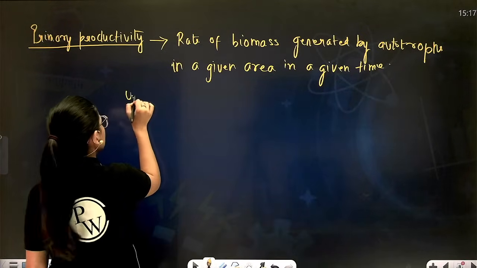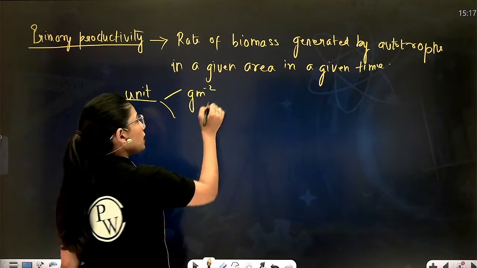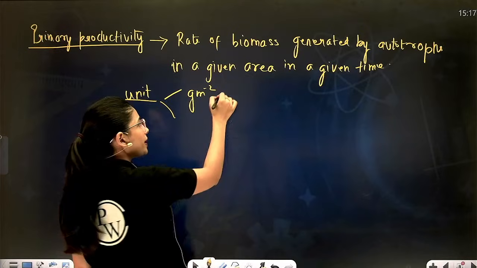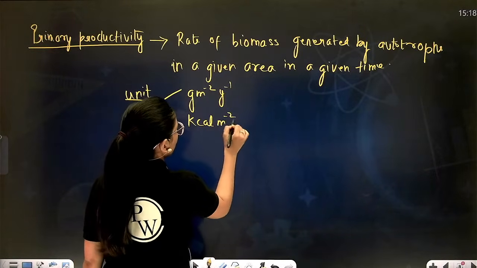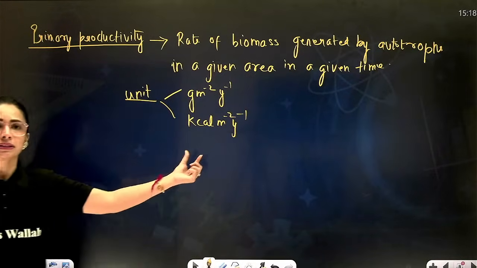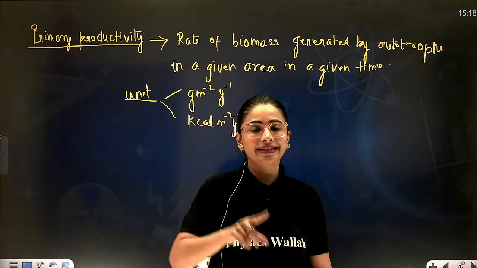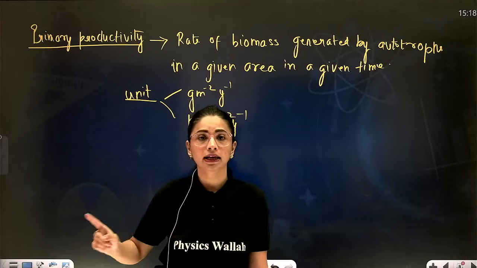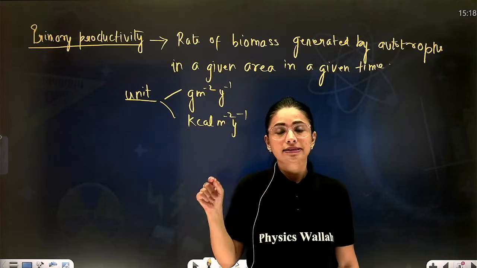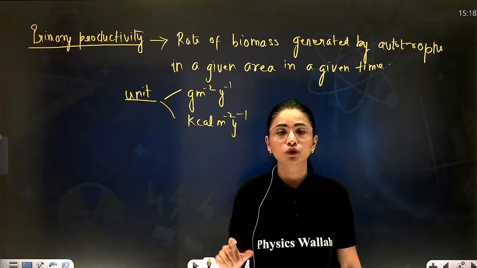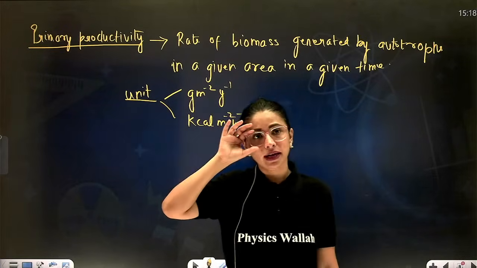Right? Hence, the unit will be gram per meter square, and time also you have to mention, per year. In terms of energy, there is a different unit. Simply, the difference between primary productivity and primary production is that in production you don't specify the time, but in primary productivity you also specify the specific duration, which is per year. Right? So this is the total primary productivity.